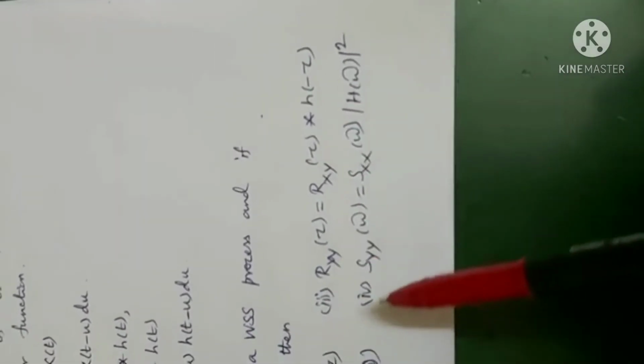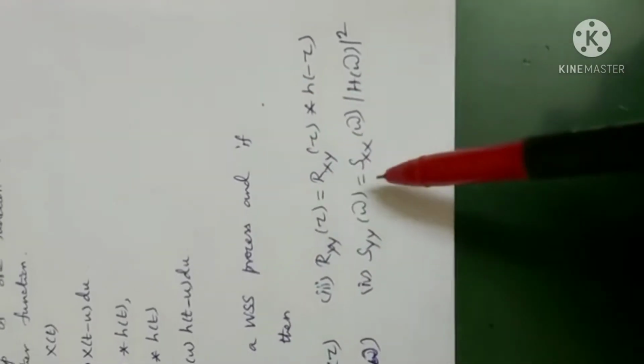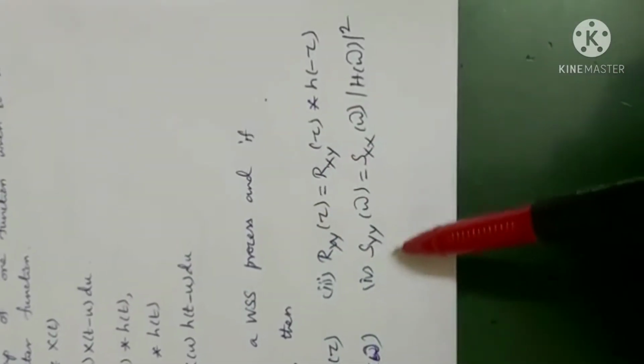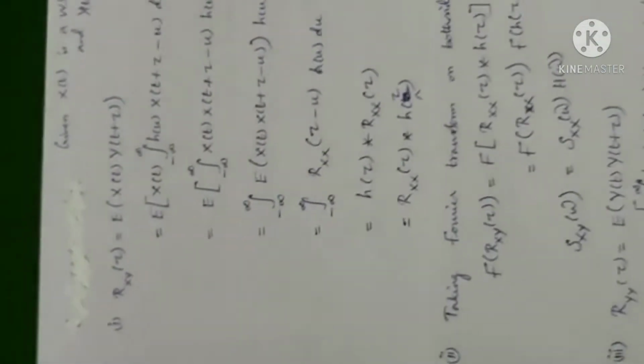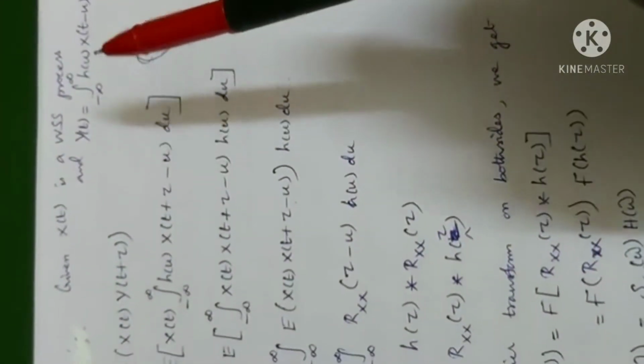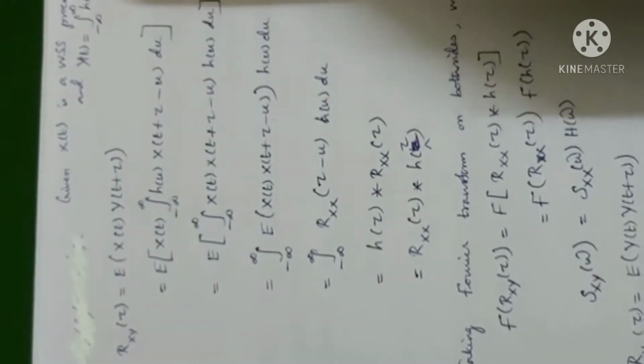Just now we have proved this, being very lengthy, I have proved it separately. Let us prove the other three now. First, it is given x of t is WSS and y of t is this integral.